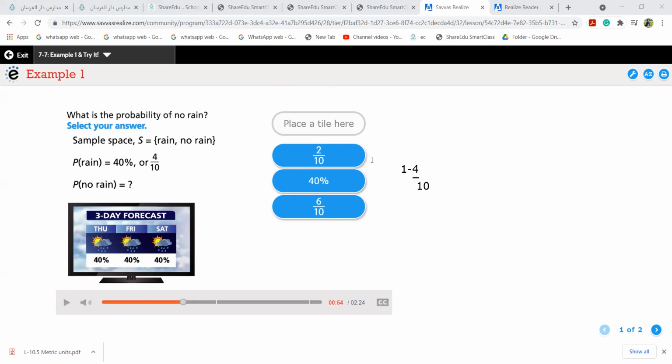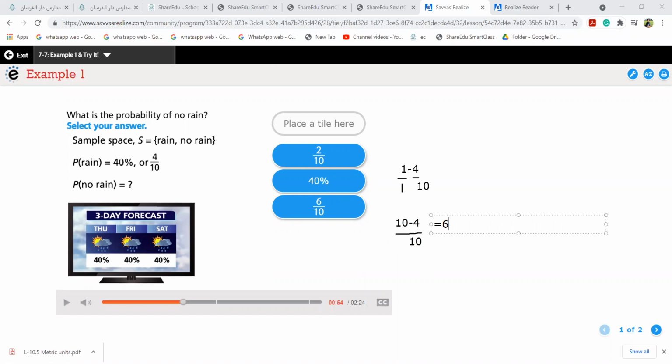Now, when I do 1 minus 4 over 10, you know that 1 is nothing but 1 by 1, and you need to multiply the numerator and denominator by 10. So you get 10 minus 4 over 10. So your answer is 6 over 10. And even one more thing you can do, girls. When it is 40%, how much is left?